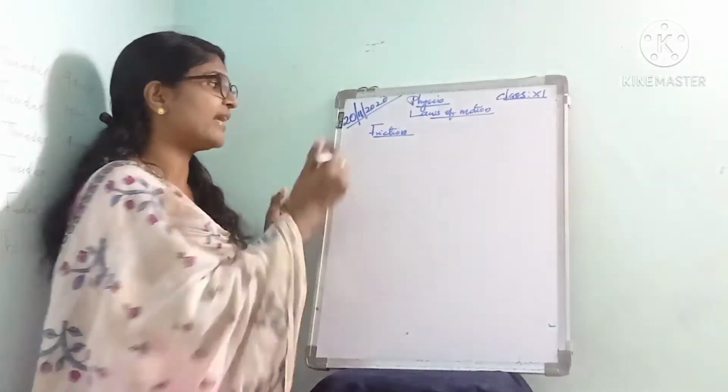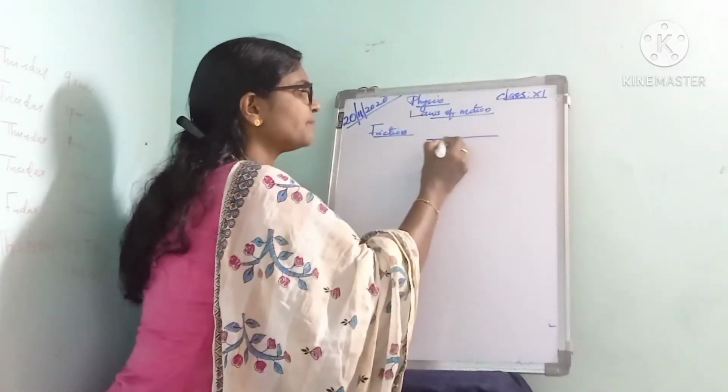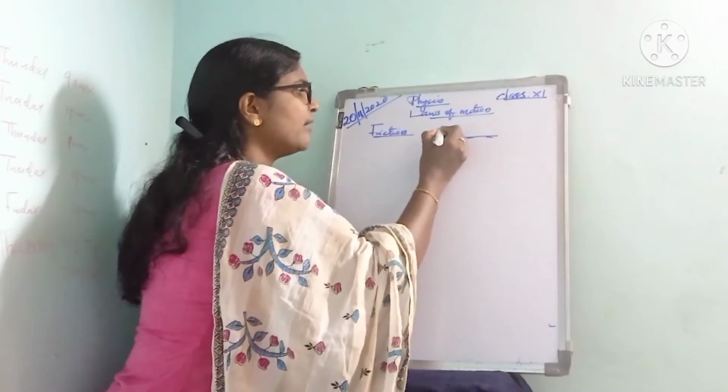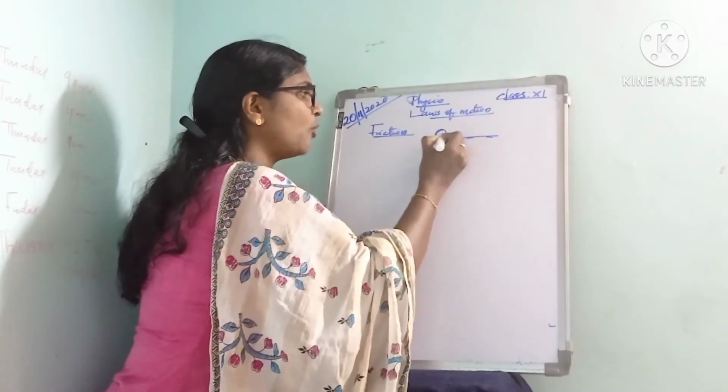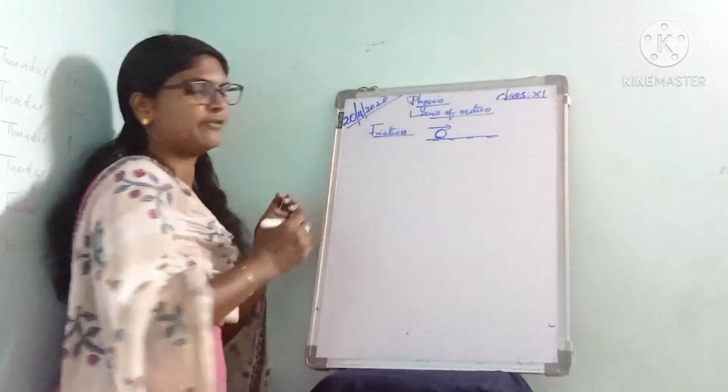Suppose we consider a surface, and here we can roll a ball on this surface.